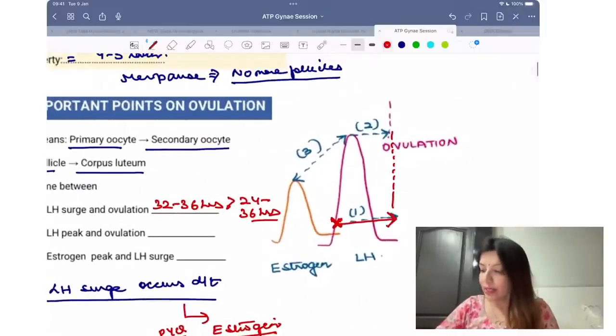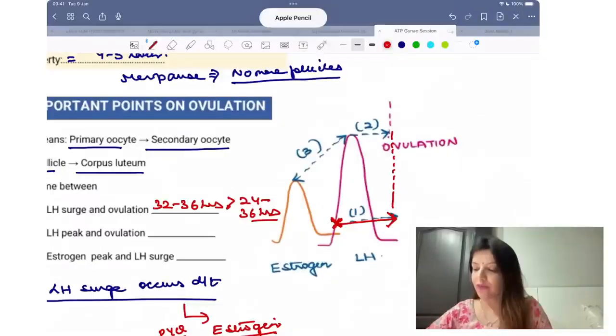Right? Now, this point over here is when LH is maximum. That is the LH peak. So, if they ask you what is the time gap between LH peak and ovulation.